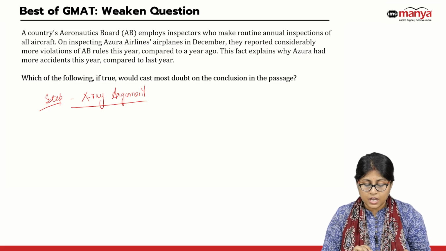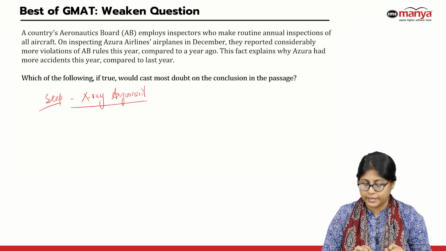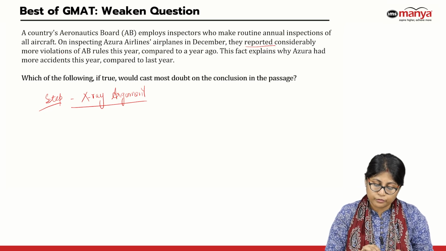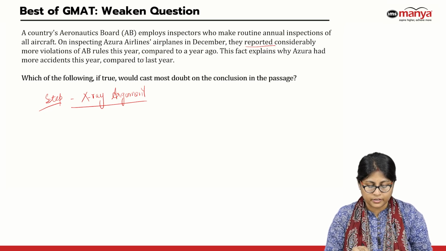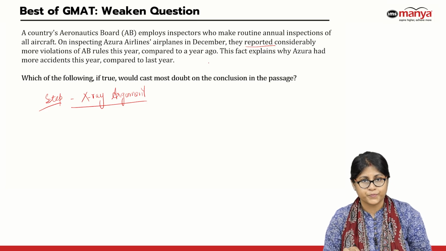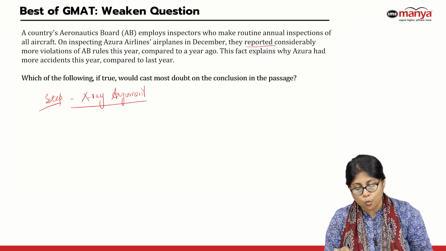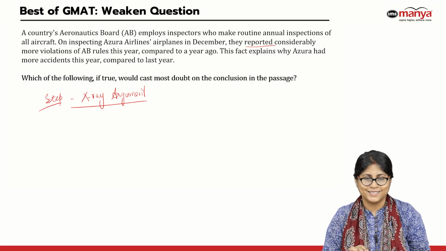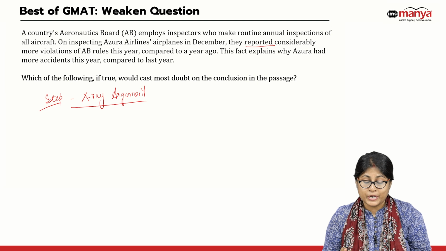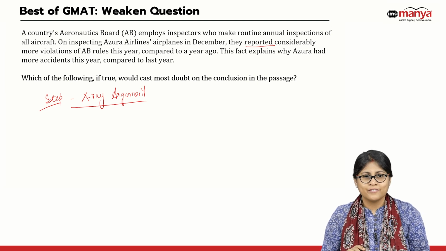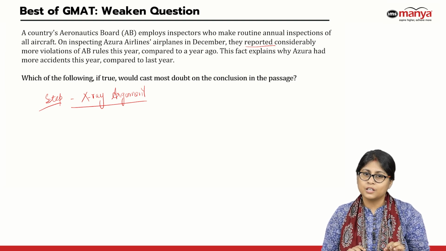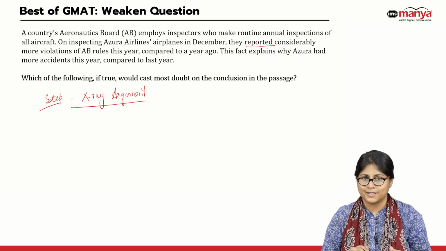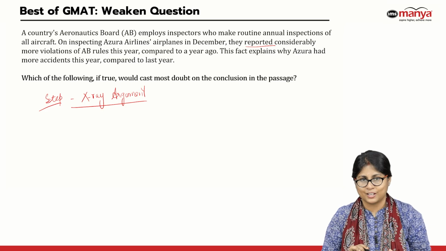On inspecting Azura Airlines' airplanes in December, they reported considerably more violations of AB rules this year compared to a year ago. This fact explains why Azura had more accidents this year compared to last year. Alright, now interestingly, this question does not have any typical conclusion indicator which will help you clearly say, oh, this statement is my conclusion. So let's highlight what exactly is the conclusion of the paragraph.